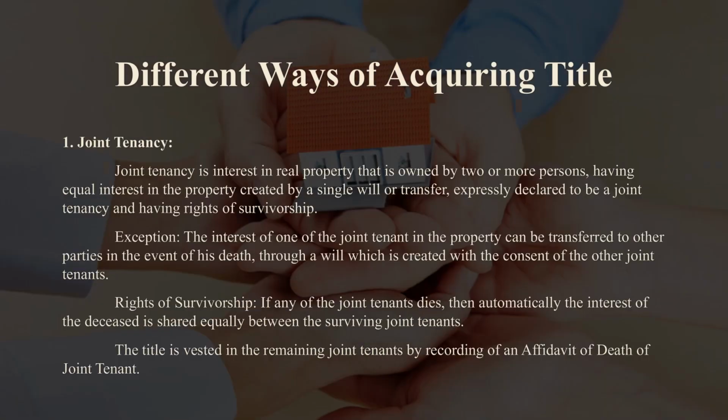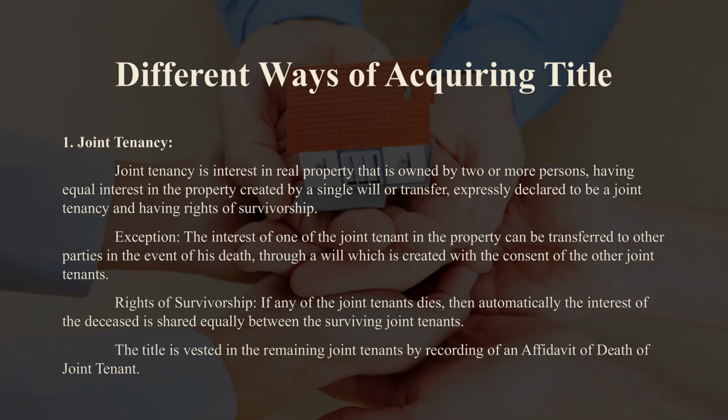First one is joint tenancy. Joint tenancy is an interest in real property that is owned by two or more persons, having equal interest in the property, created by a single will or transfer, expressly declared to be a joint tenancy, and having rights of survivorship. In an exceptional case, the interest of one of the joint tenants can be transferred to other parties in the event of his death, through a will which is created with the consent of the other joint tenants.